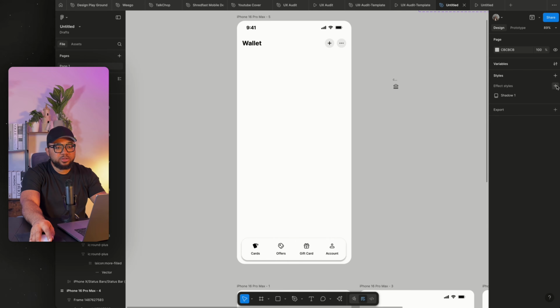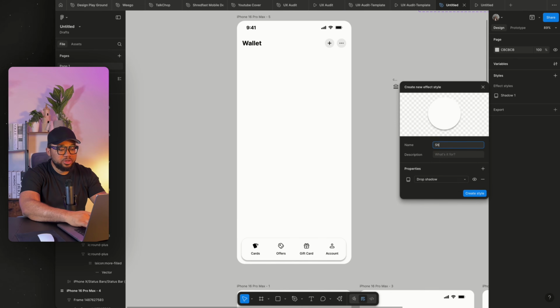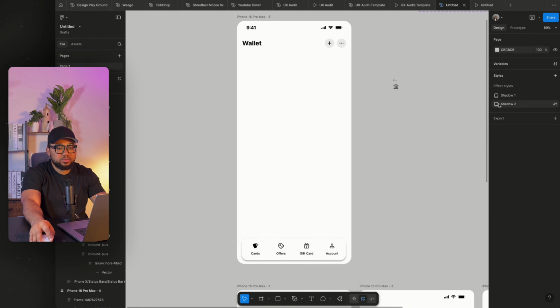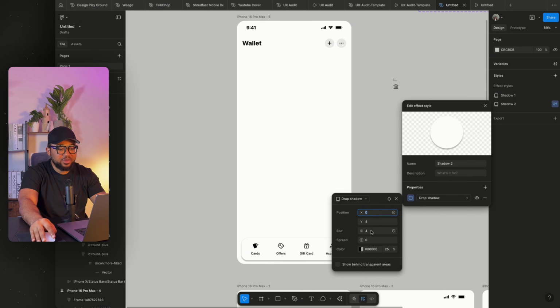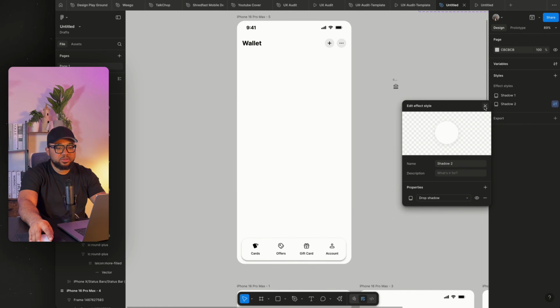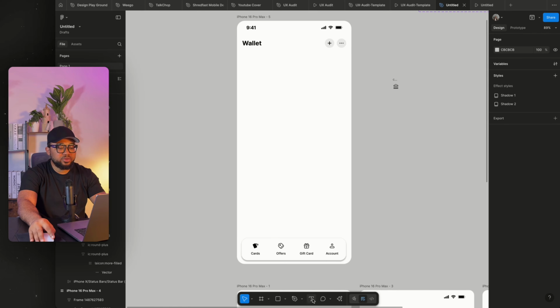Then to create another shadow, call this shadow 2. We're going to use this shadow 2 in the card. I don't know why I'm just pressing enter, I'm just so fast. So I'm going to set this at 30, then set this to, let's just say 8, and hit enter. Once you're done, just close it. So we have these two shadows.